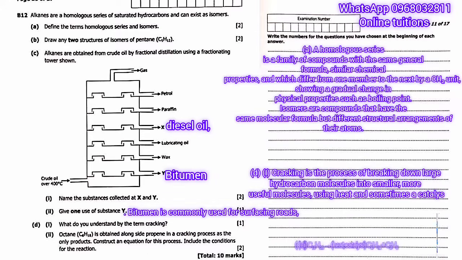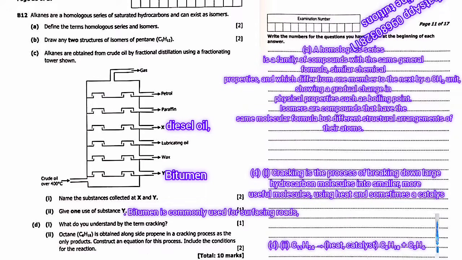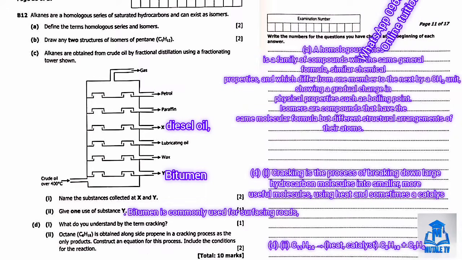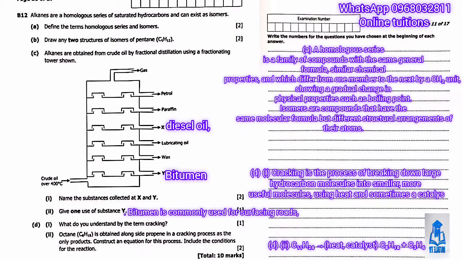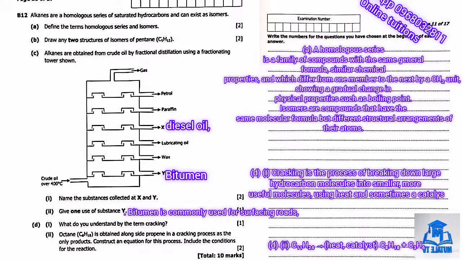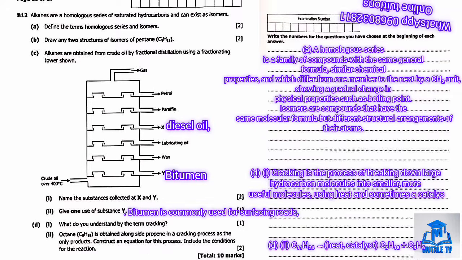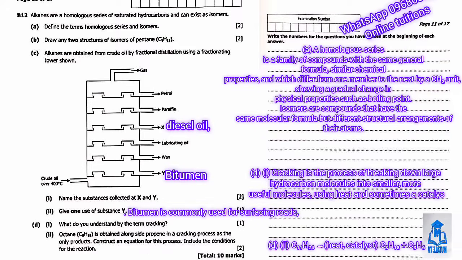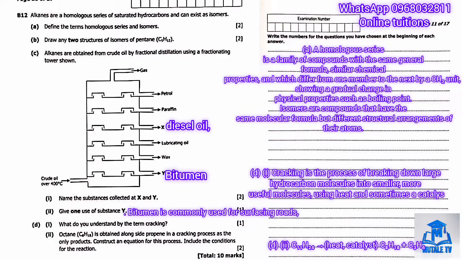So the equation is C11H24 gives us C8H18 plus C3H6. The conditions for this cracking process are heat and the presence of a catalyst. So you need to write above the arrow the catalyst and the heat.